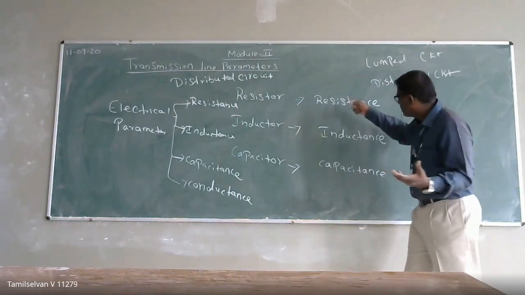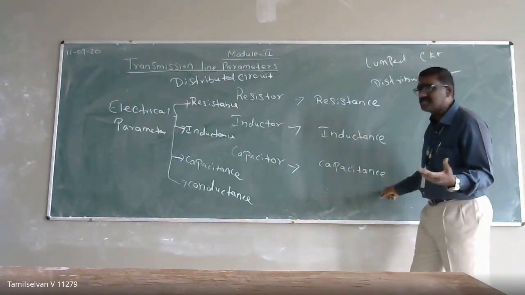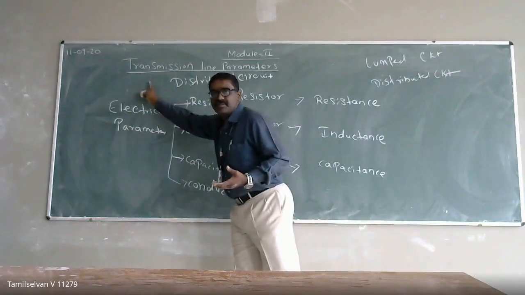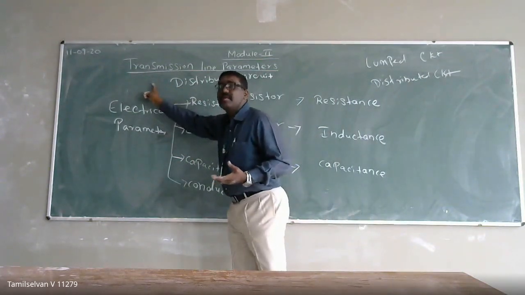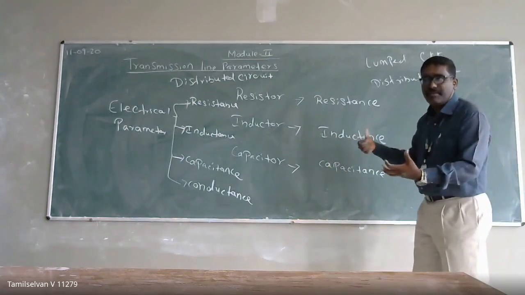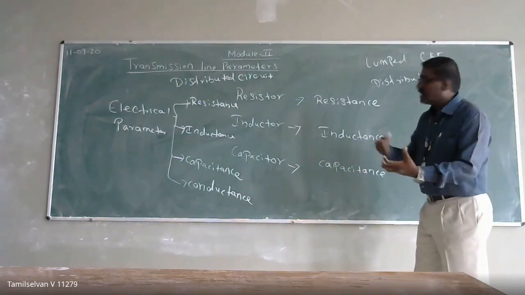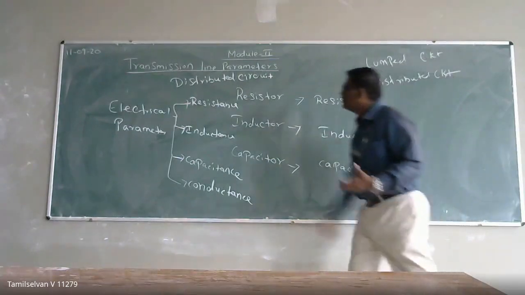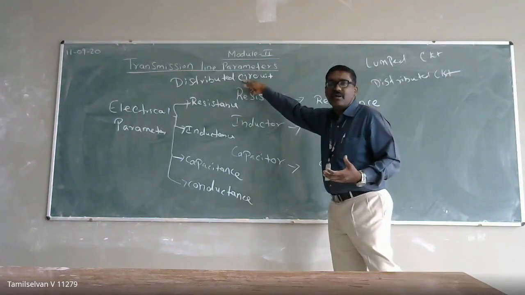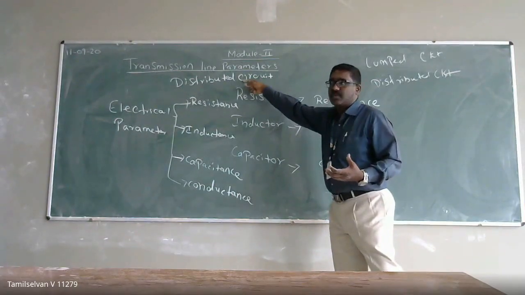So resistance, inductance, and capacitance are present in the transmission line, and you cannot separate these elements from the circuit. That's why the transmission line is called a distributed circuit.